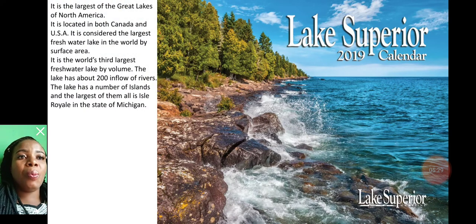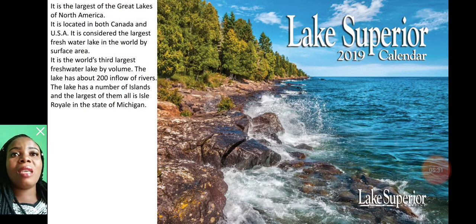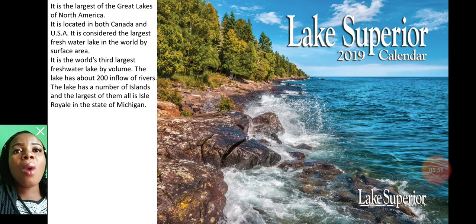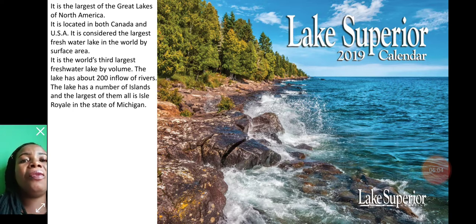Now, this is Lake Superior. Lake Superior is the largest of the Great Lakes of North America. It is located in both Canada and the USA. It is considered the largest freshwater lake in the world by surface area. Lake Baikal is the largest freshwater lake by volume, whereas Lake Superior is the largest by surface area. It is the world's third largest freshwater lake by volume. The lake has about 200 inflowing rivers.